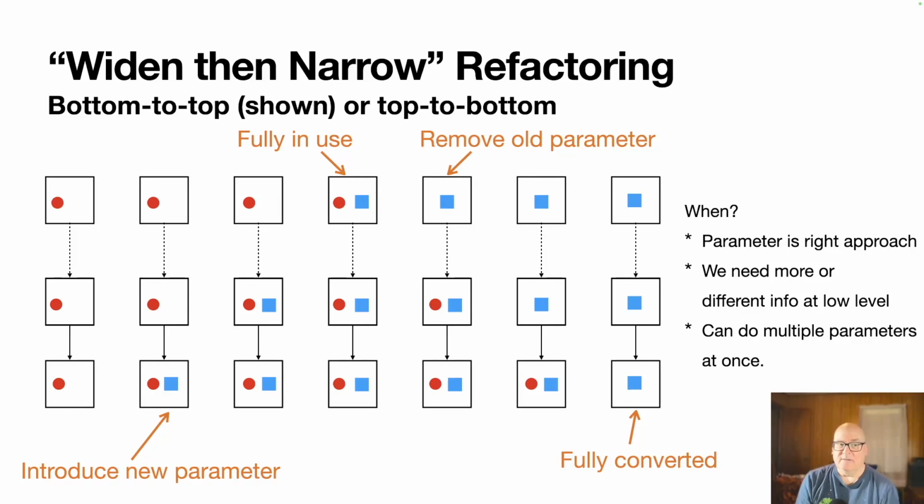It's an option. Everything is incremental, so you can stop at any point in any of these views, with some stuff being in both parameters still existing. Sometimes it's not ideal, but you can compile and build and run and everything in that thing. It does kind of presume that the parameter is the right way to get that information in place, and so you're just replacing the parameter, but that's often the case. And if you have more than one parameter, that's fine too. You can pass them in, make the change all at once for all of them. You really can do it in one pass usually.